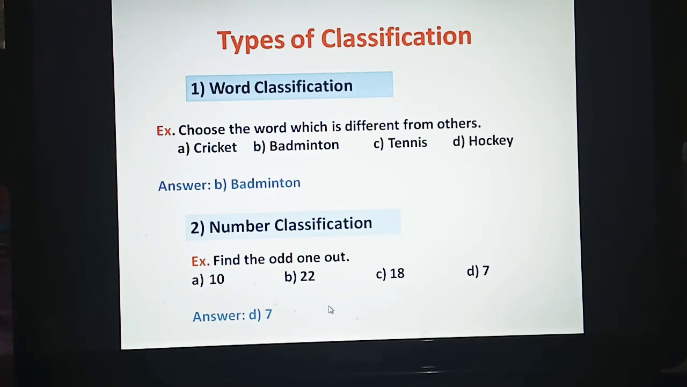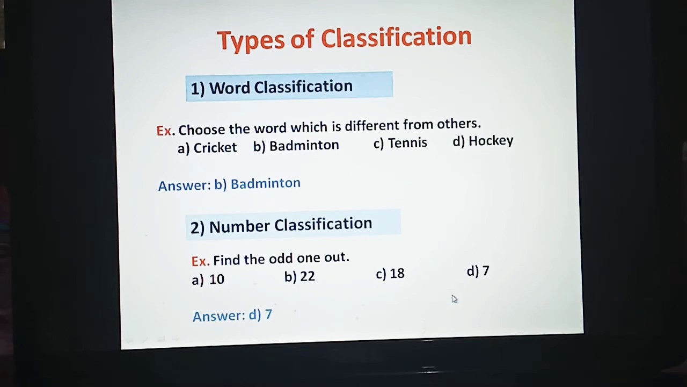So in number classification, you have to see the numbers carefully. They may belong to even numbers, odd numbers, prime numbers, composite numbers, like that. Or they may be multiples. That means the numbers can come in a particular table. So they can give us multiples of 6. That means all the numbers will be there in the table of 6 where one number will not be there in the table of 6. So you have to observe the numbers carefully and see what is the relation in the given numbers.